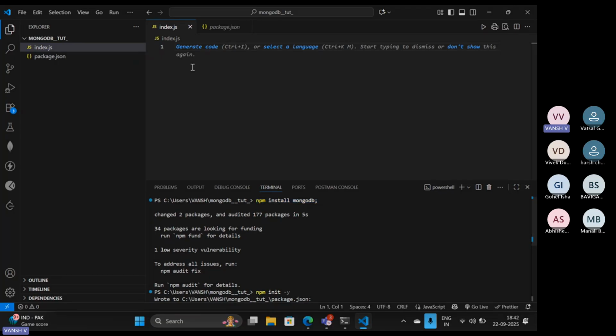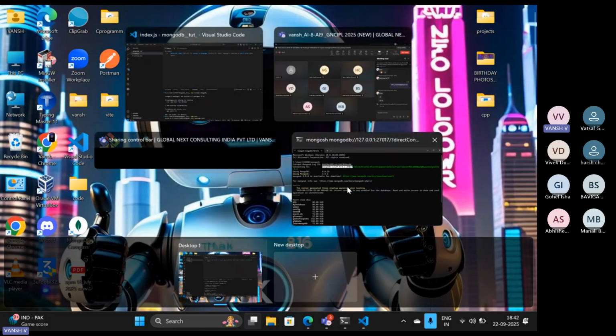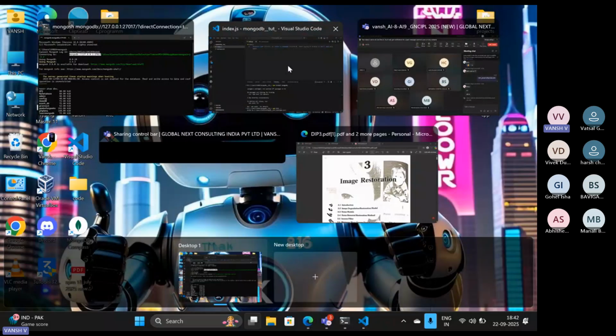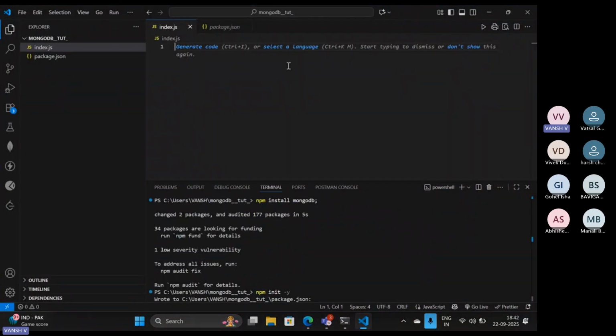Okay, so let's try to write the code for how we can connect VS Code with our Mongo shell. Okay, this is what Mongo shell is. So let's try to do that. First of all, const, and now we are destructuring a class from our MongoDB library. That's why we have installed it.